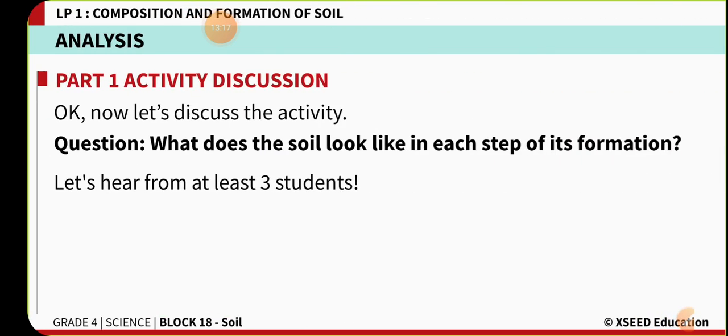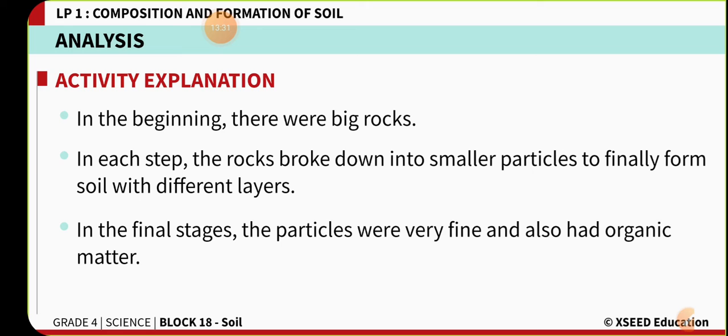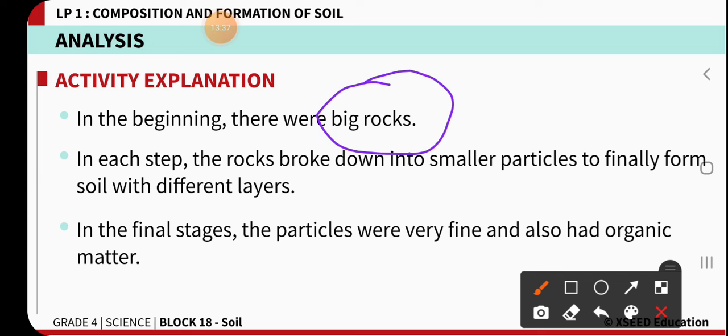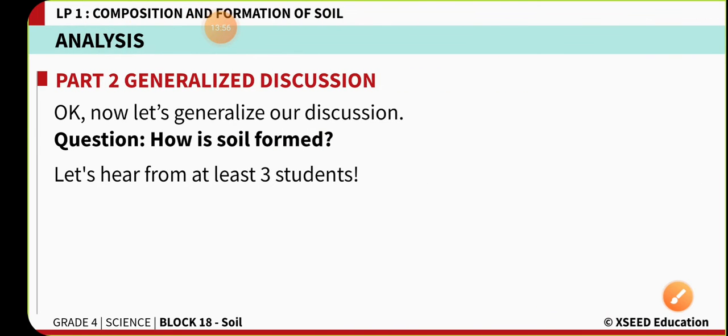So now after watching the video, let us try to understand what we have learned today. What does the soil look like in each step of its formation? We had gone through 4 different pictures. In the first picture, the soil looks like big rocks. Then you can see the breakdown of the big rocks into smaller particles. At the last stage, the soil is so fine and it is composed of organic matter in it.